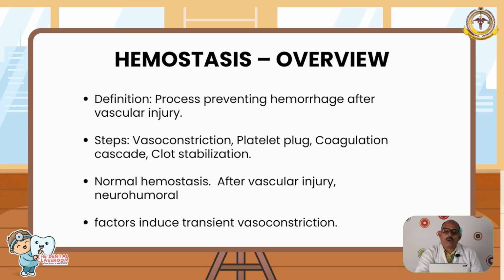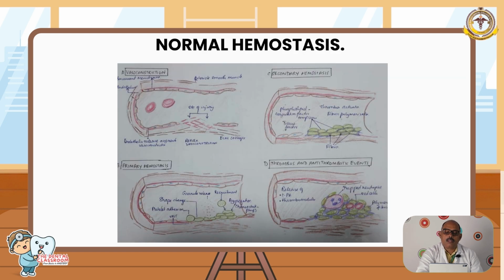We will now come to normal hemostasis. Hemostasis is a process which prevents hemorrhage after vascular injury. The steps are vasoconstriction, platelet plug, coagulation cascade, and clot stabilization. Normally, neurohumoral factors induce transient vasoconstriction. So, this is normal hemostasis.